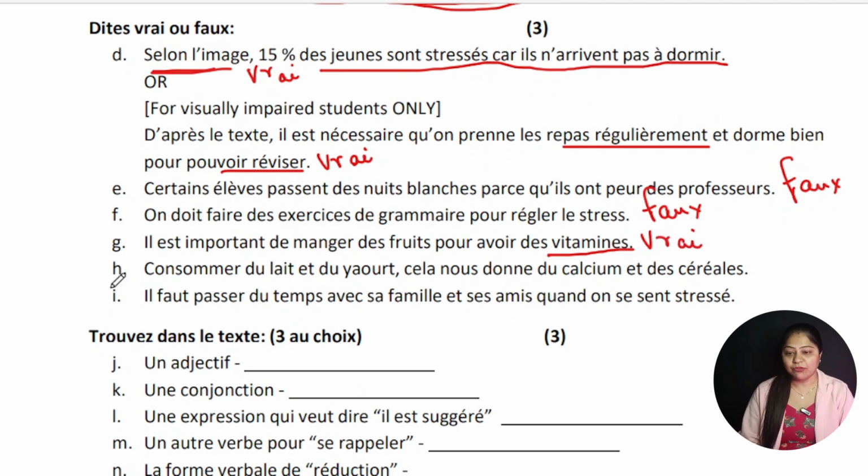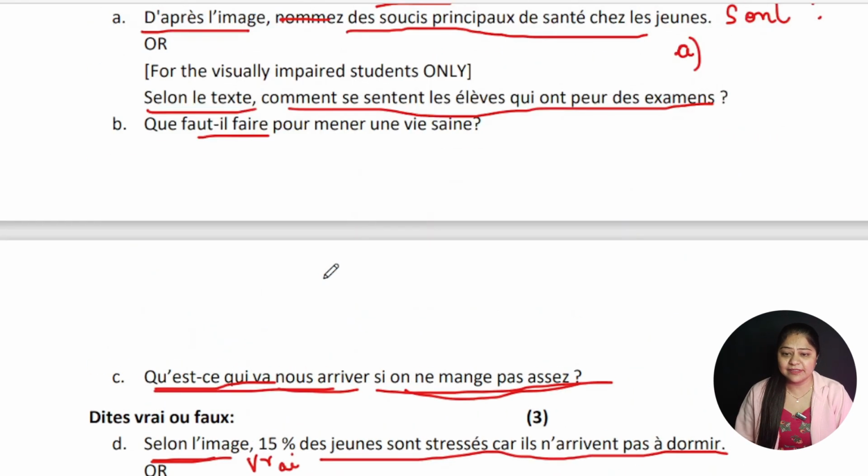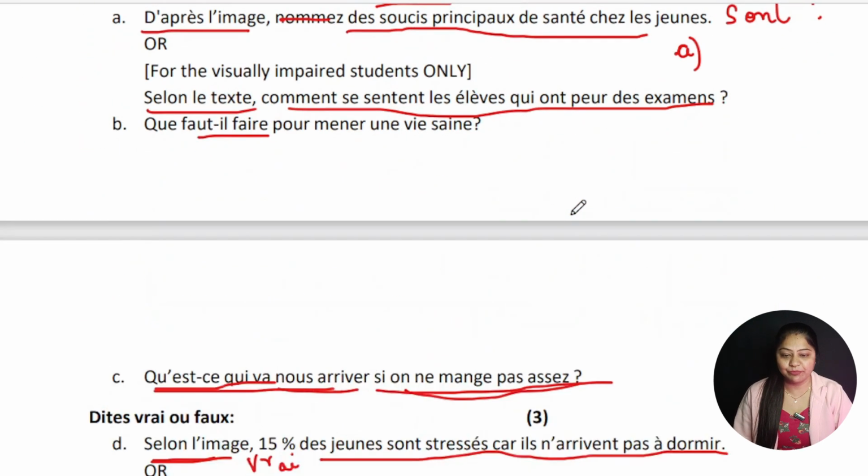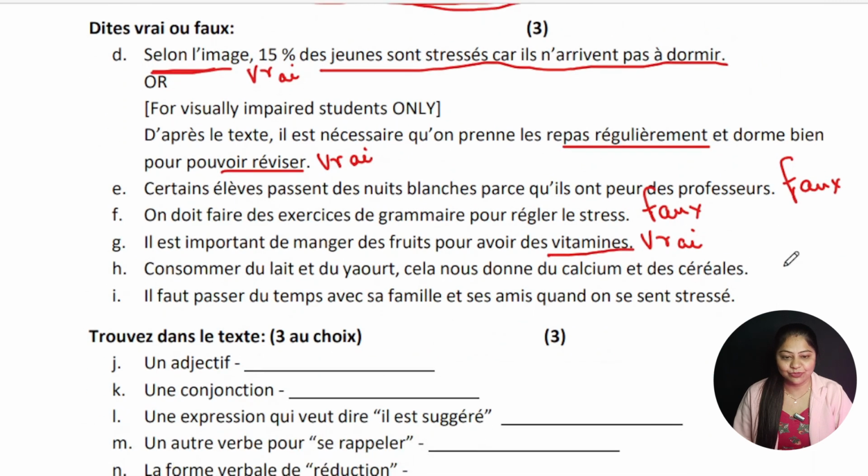All right. H part is consomme du lait et du yaourt, cela nous donne du calcium et des céréales. Is it written anywhere that consuming the milk and the yogurt gives us the calcium and the cereals? Now again, jump to the passage. Start reading. Here it is written manger du pain, the cereals. Le yaourt nous donne du calcium et des protéines. Here it is written proteins, calcium. It gives us calcium and proteins, not calcium and cereals. So this statement is false. We can write it right here.